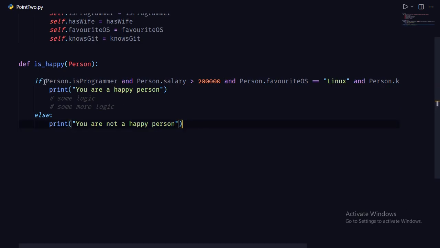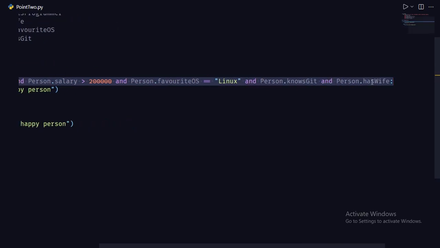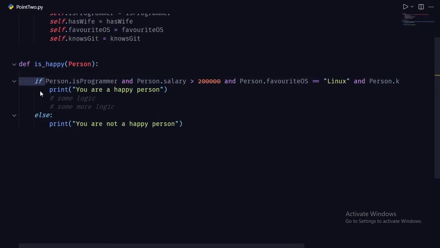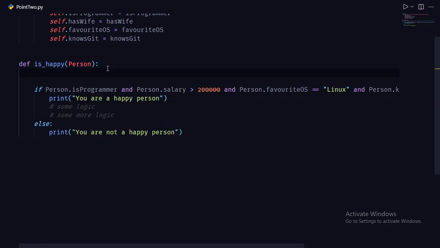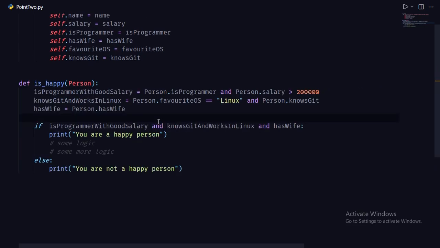As you can see, the condition is huge and its readability is decreased. We can clean this code even further. Let me show you. We can break this down into multiple booleans and combine them. As you can see, we have broken down the long statement into multiple booleans. The person is a programmer and his salary is greater than 2 lakhs.